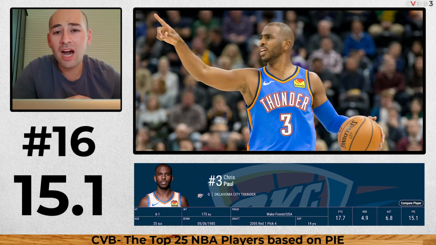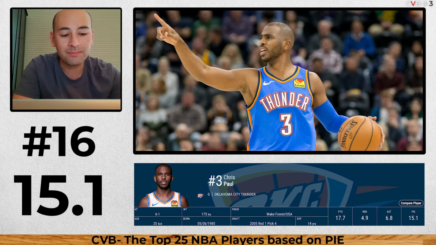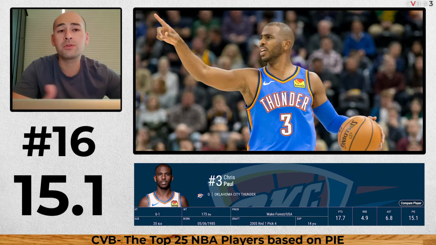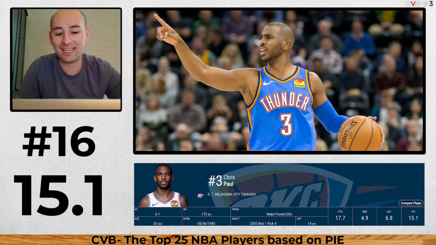16, Chris Paul. Unreal year this year at 15.1% impact on the game. The way that he's mentoring SGA and just the way that he's playing, it'll be fun to see them in the playoffs. So it's no surprise here, Chris Paul has always been one of the best players in the league, and he continues to make an impact.